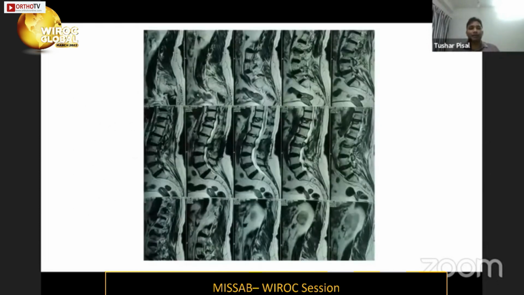So we did this MRI. The first thing we looked at was the D12 fracture, which is easily visible. There is an osteoporotic fracture at D12 level. And you can see on the left side of the foramen a herniated fragment of disc, which is compressing the nerve. Along with that, there is a foraminal stenosis at L2-L3 level, which was previously operated.